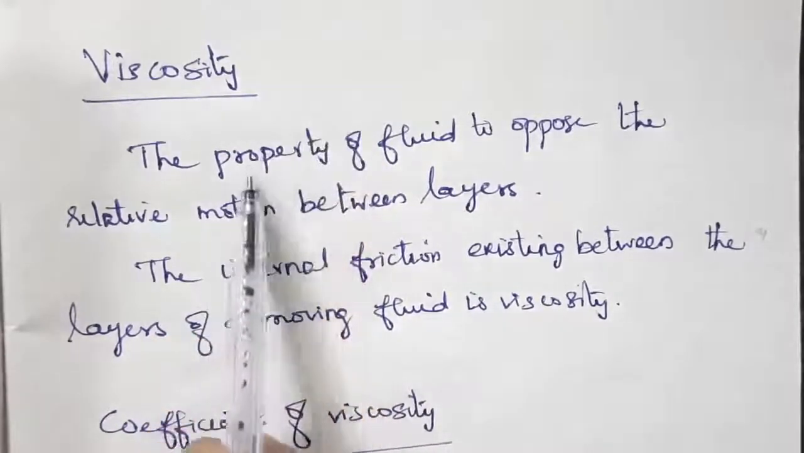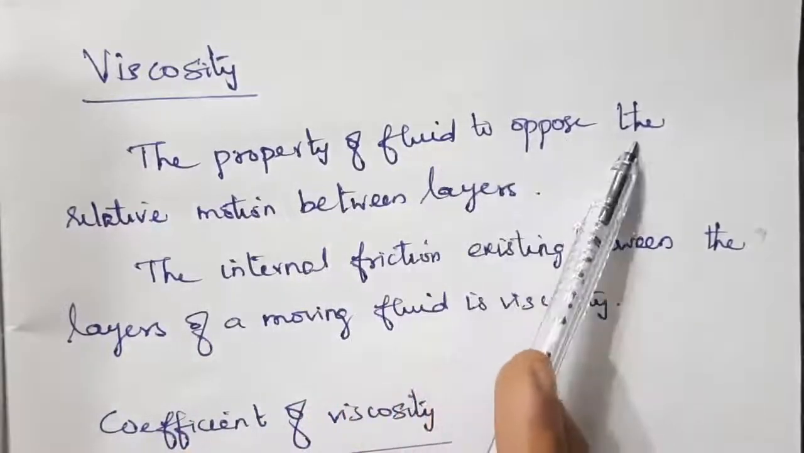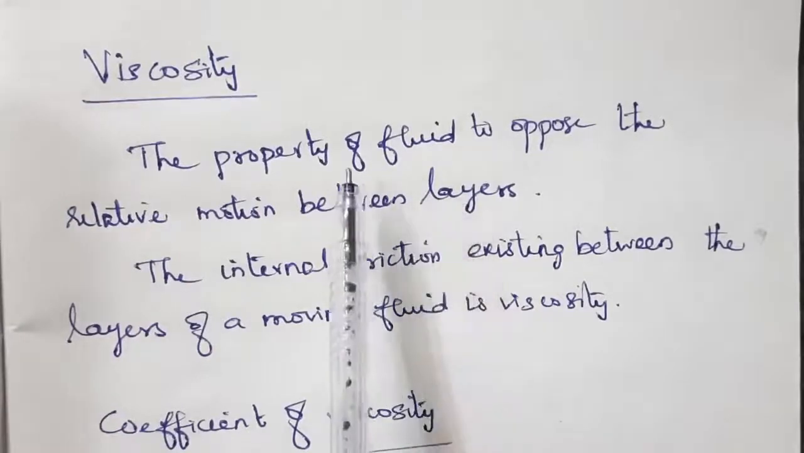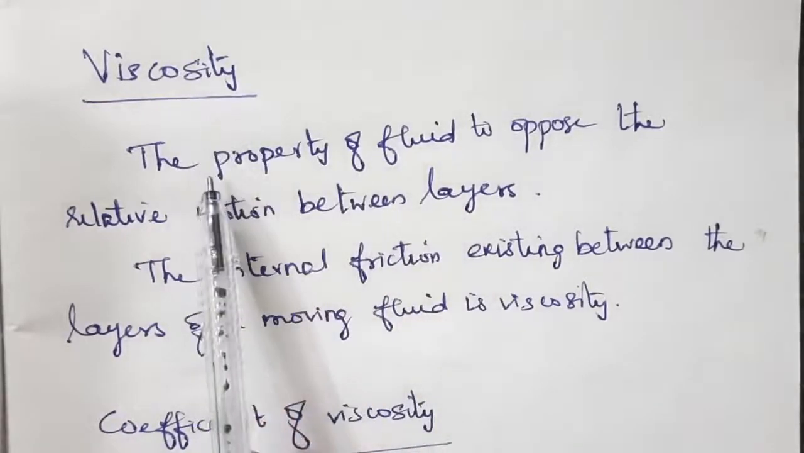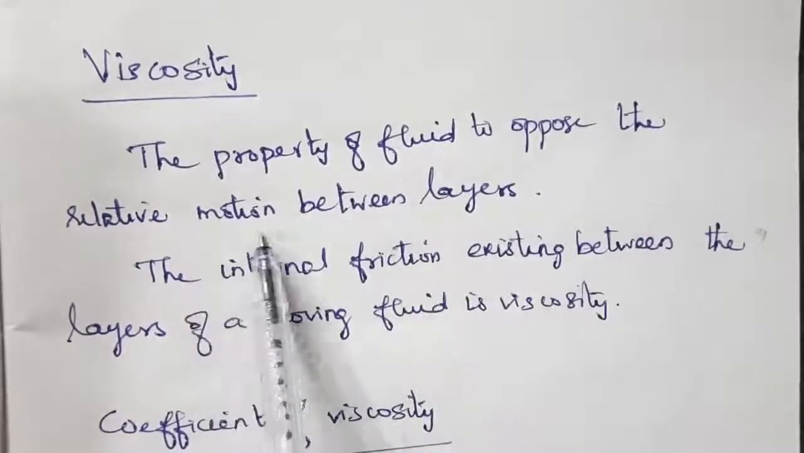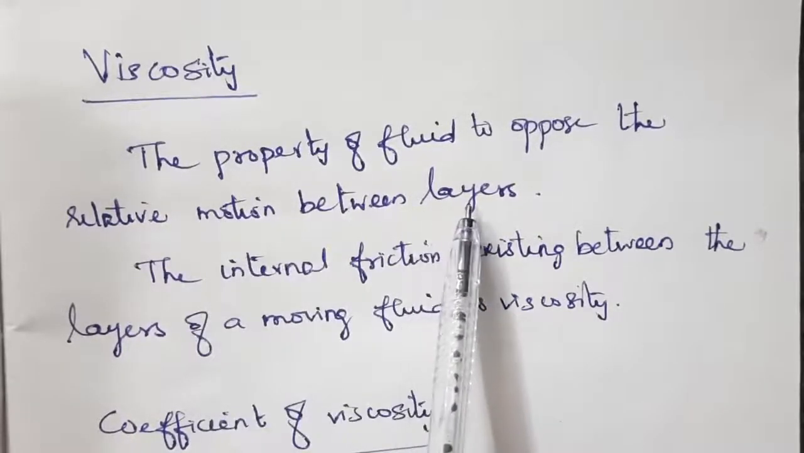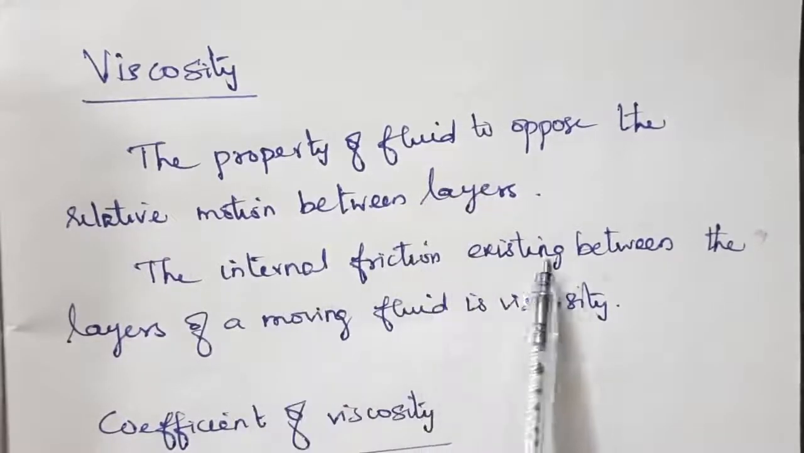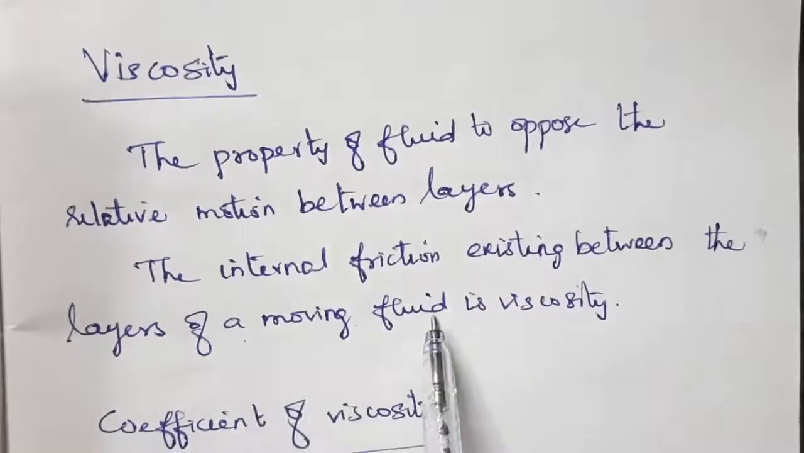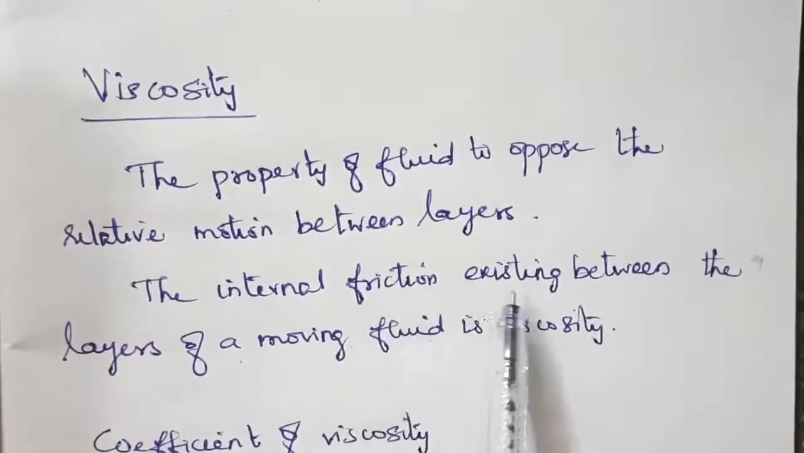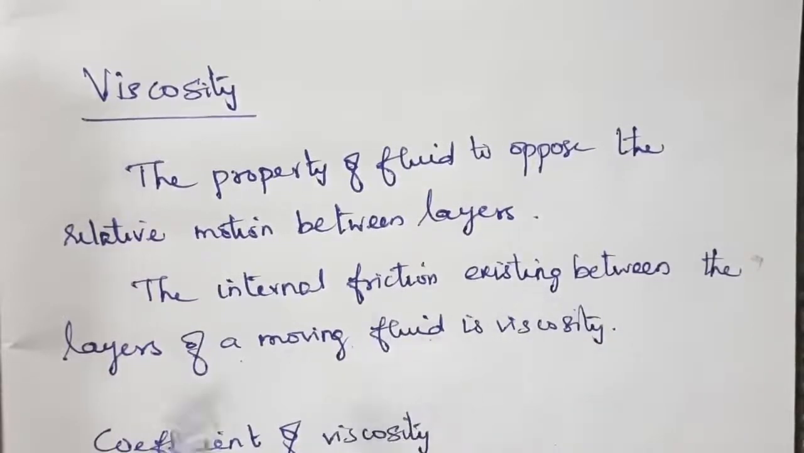The property of a fluid to oppose the relative motion between its layers. What is viscosity? It is defined as the property of a fluid to oppose the relative motion between the layers. That is, the internal friction existing between the layers of a moving fluid is viscosity.